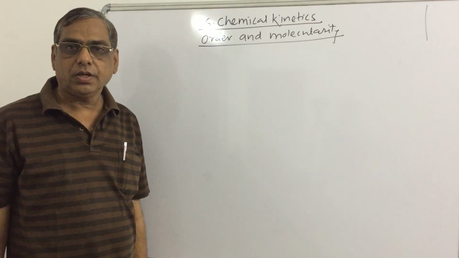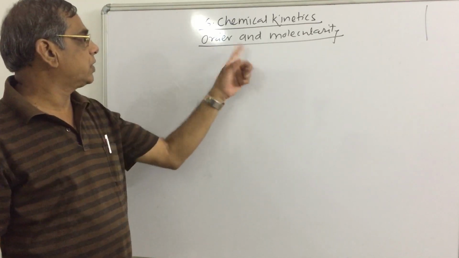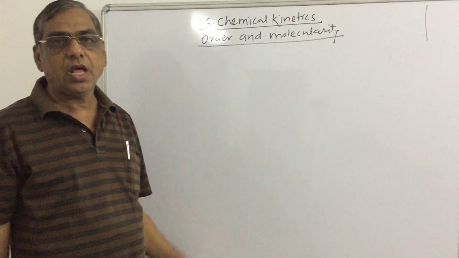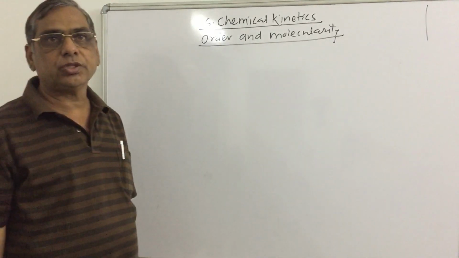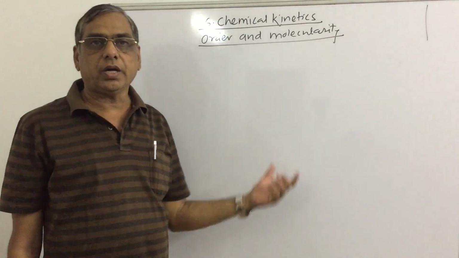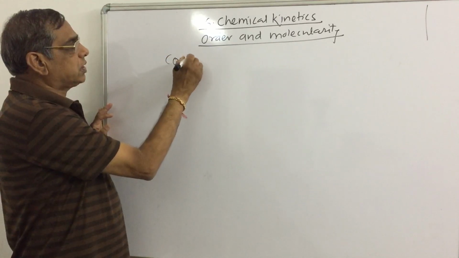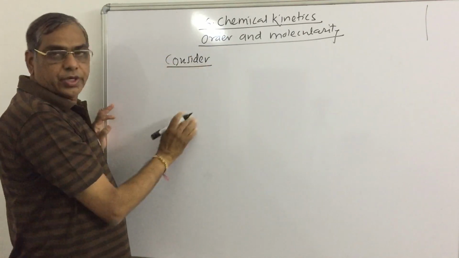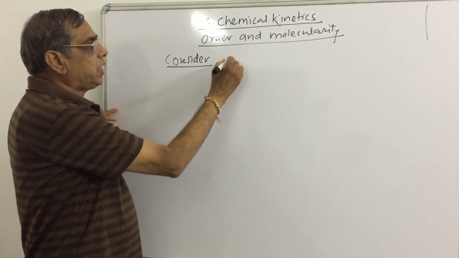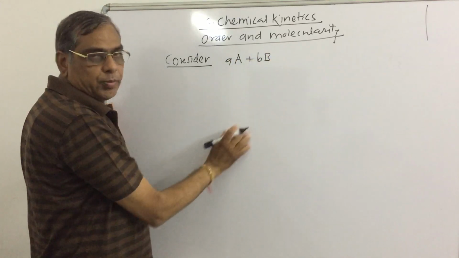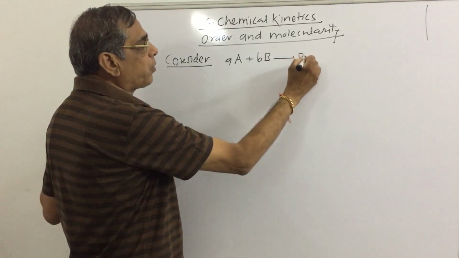Hello student, in this lecture we want to study the order and molecularity of the reaction. What is meant by order and what is meant by molecularity of the reaction? Order of reaction: suppose consider a hypothetical reaction in which a moles of A combine with b moles of B, forming a product.